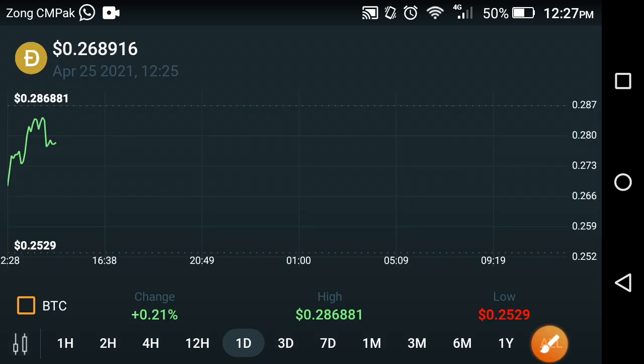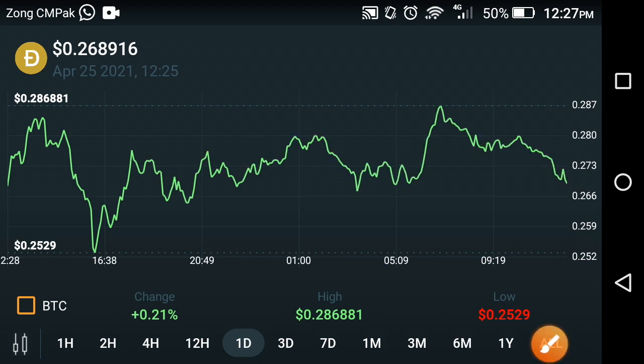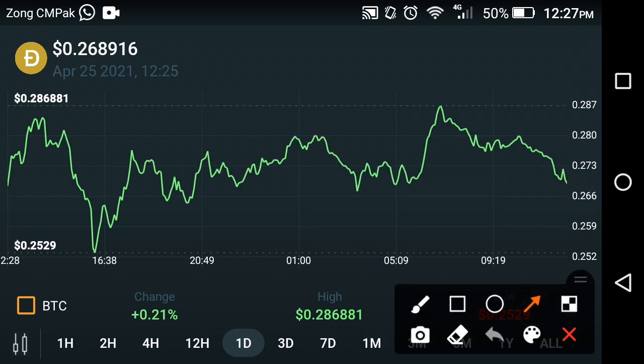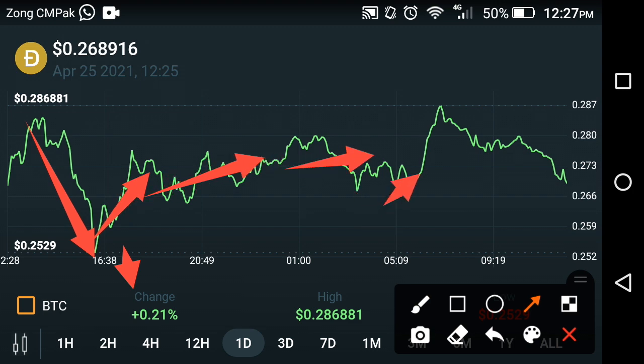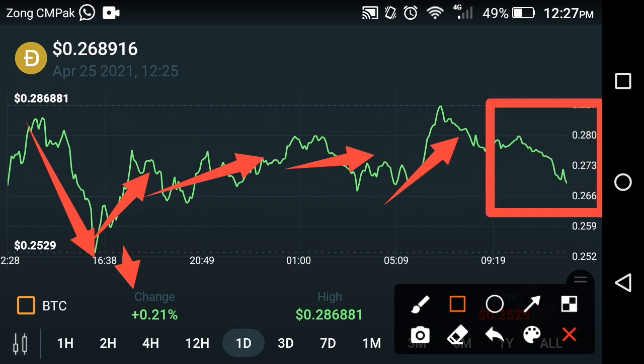Now let's see the price prediction chart of Dogecoin. As you can see here, the last 1 day price prediction is positive because it moved upward in the previous period. As you can see here, at this time a very bad fall occurred. After that it again took a jump, as you can see here friends. And as I told you at the start of this video, the last 1 hour change is negative friends. As you can see here, now there is the last 1 hour, and there is only a fall in the last 1 hour friends. That is why the last 1 hour change is negative friends.